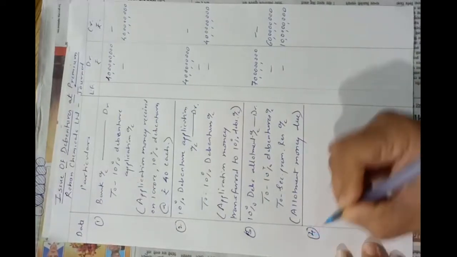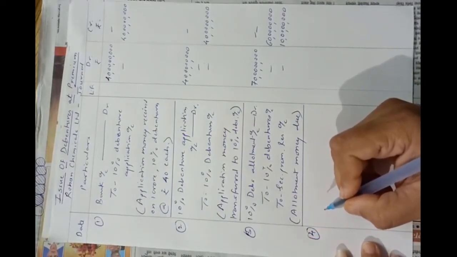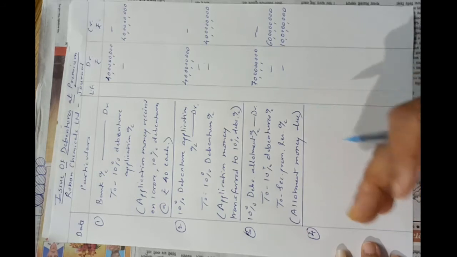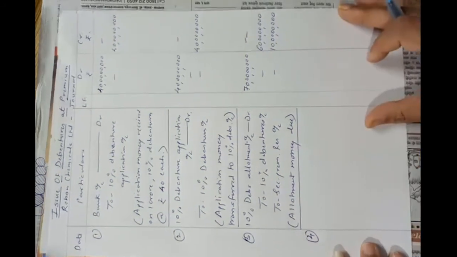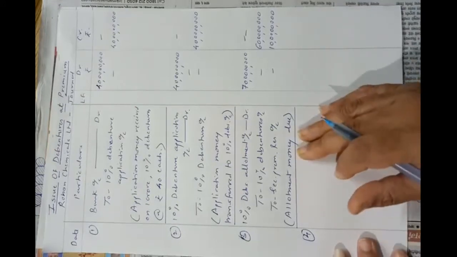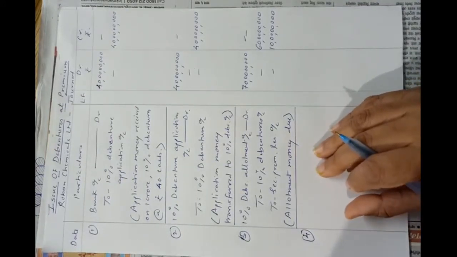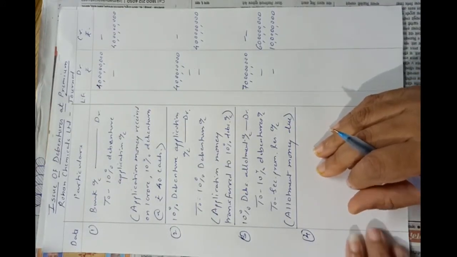And now the last entry, they told us that all the issue was fully subscribed and all the money duly received. So fourth, the last entry will be of allotment money received. Okay, so they have received total 70 crores into bank.